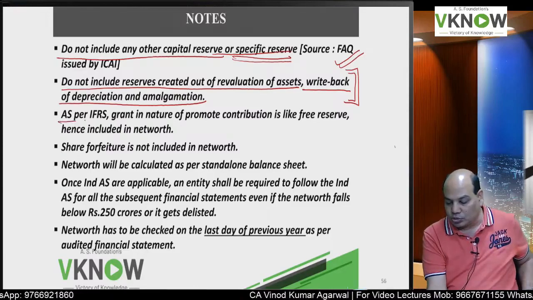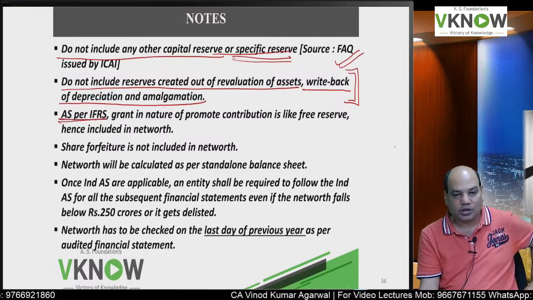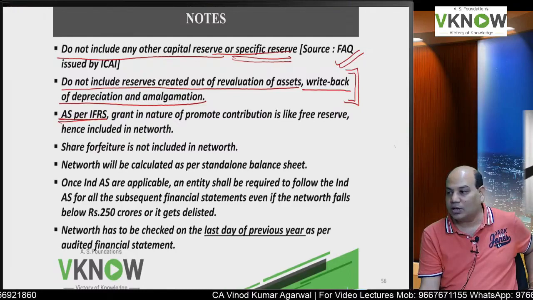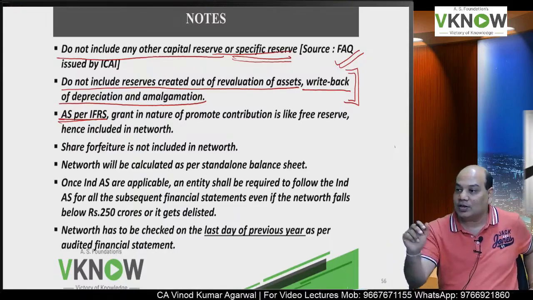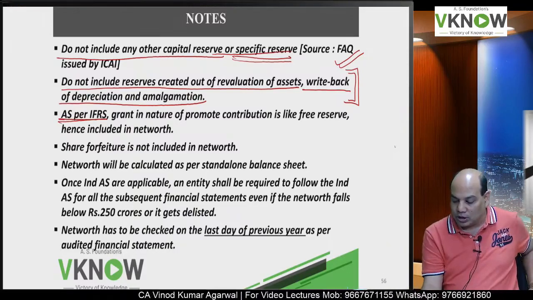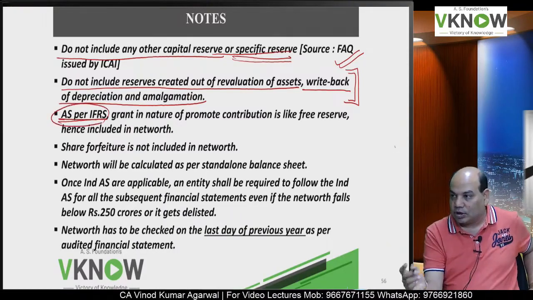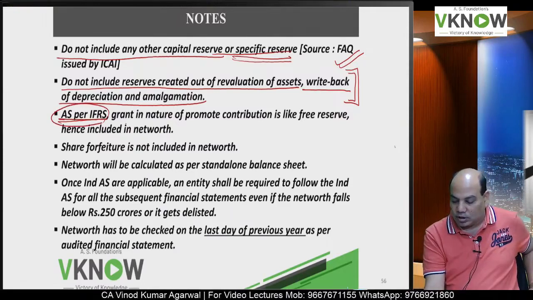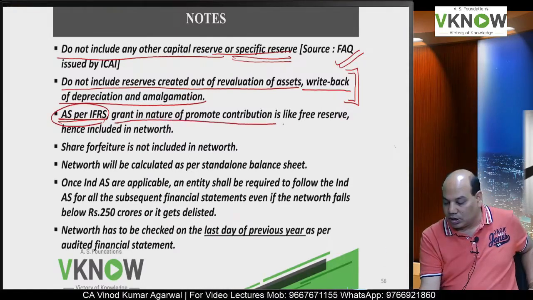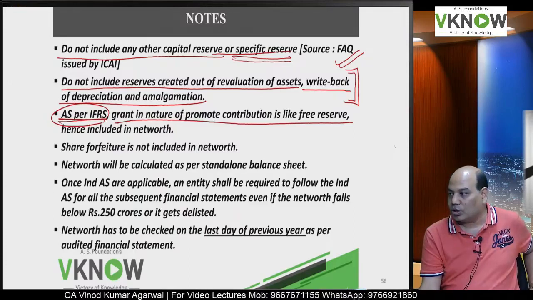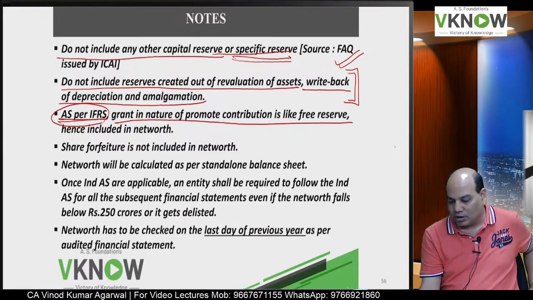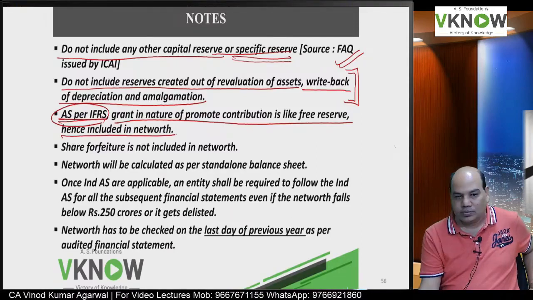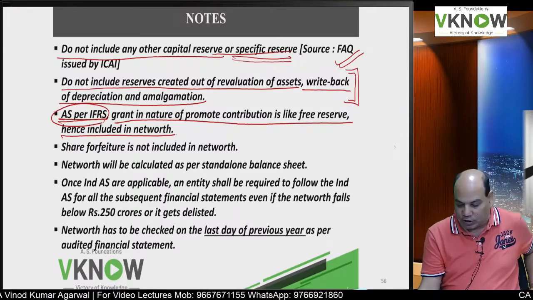Now the question a student had asked me in the earlier batch was, why is grant in the nature of capital contribution, shown as capital reserve, treated as net worth? Because under IFRS, even the grant in the nature of promoter contribution is called free reserve, and therefore we decided that we will include that in the free reserve.